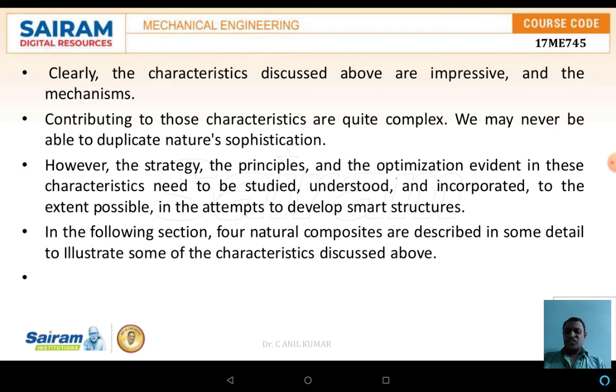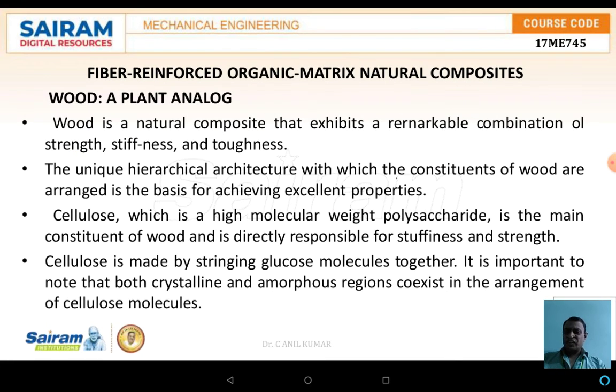In the following sections, four natural composites are described in some detail, and some of their characteristics are also discussed. The first one we are discussing is the fiber reinforced organic matrix natural composite. In this, what we are discussing is nothing but wood. Wood is a natural composite that exhibits a remarkable combination of strength, stiffness, and toughness.